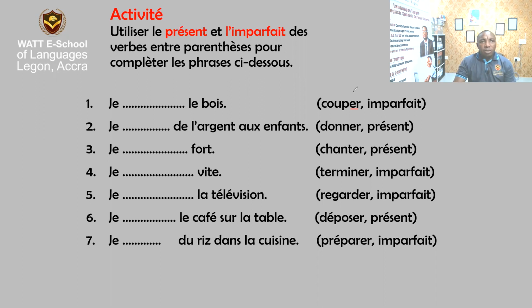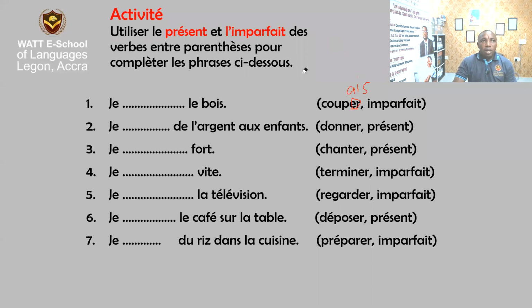When you take it out, then you add A, I and S. You add the AIS to the verb. Sorry, the drawing is not all that clear, but you understand. So instead of saying couper, it will be coupais, because this one sounds couper. Okay, all right.